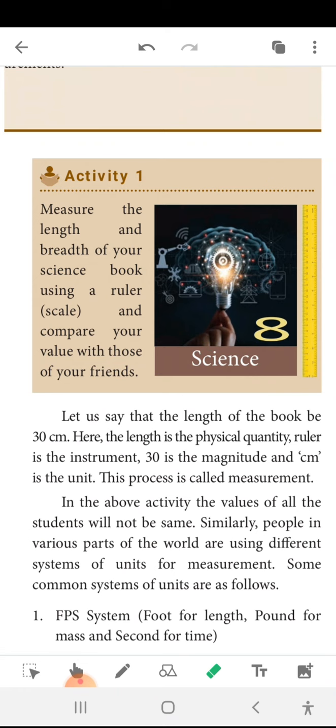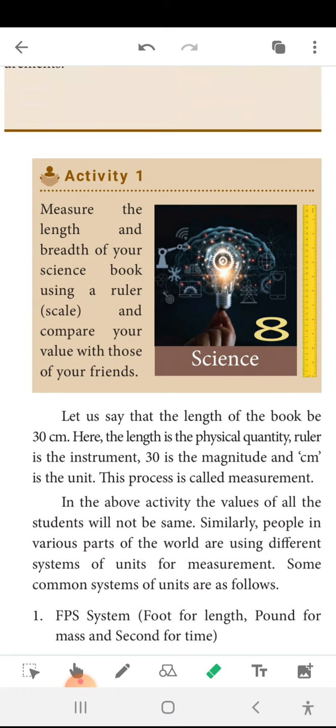In the activity you are seeing your science book. Measure the length and breadth of your science book using a ruler, that is the instrument, and compare your values with those of your friends. In the above activity, the values of all the students will not be the same. Similarly, people in various parts of the world are using different systems of units for measurement.